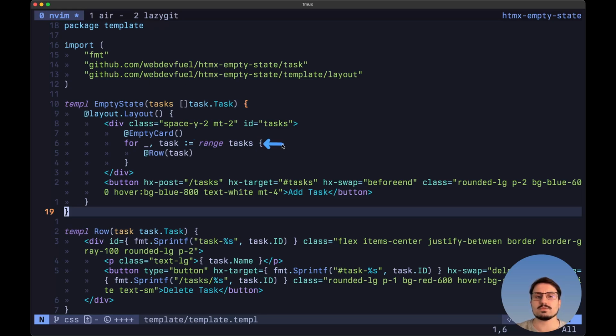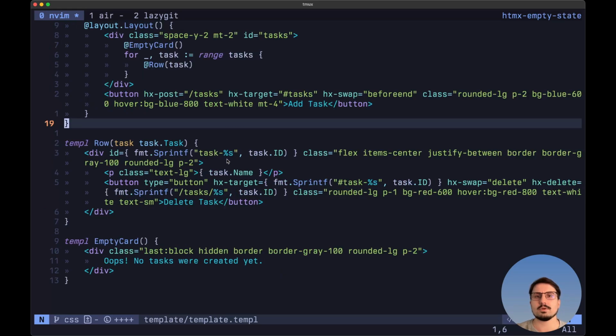Then we want to range through each one of the tasks and render a row. The row component is pretty simple. We want to take in a task as an argument. We want to add this div with the following ID, and inside of it we render the task name and then a button that will allow us to delete the task. And the thing here is that we want to specify the target of this button, this task ID. So this is the exact same one that we have here.